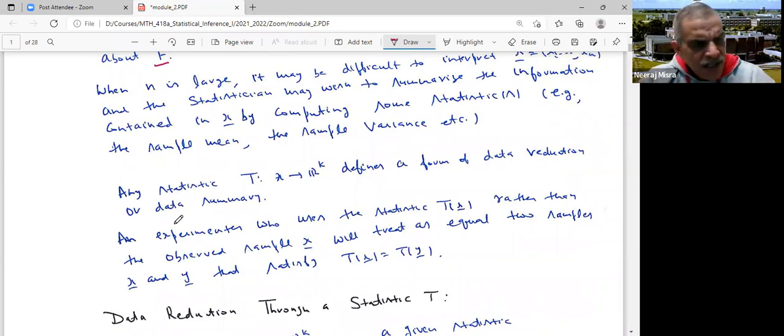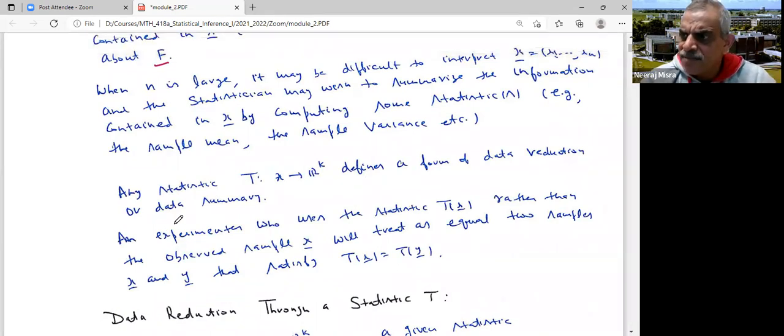For example, you have a sample X1, X2, ..., Xn. You just consider the sample mean, it is a data reduction. Because from X1, X2, ..., Xn you can evaluate X bar, but X1, X2, ..., Xn cannot be gotten from X bar. So it is a reduction in that sense.